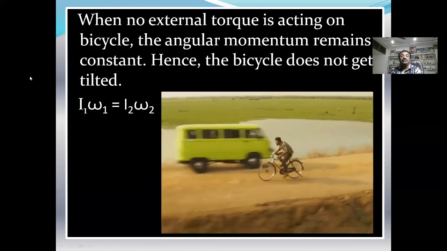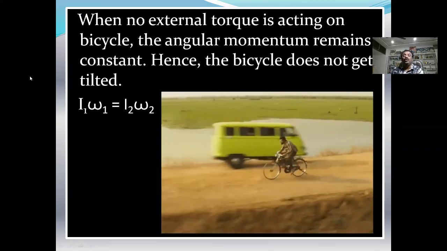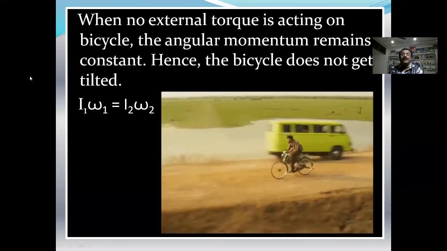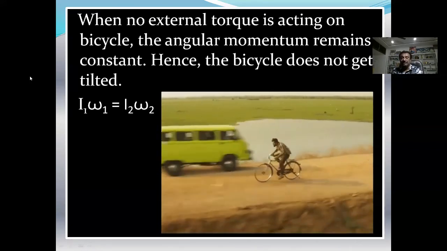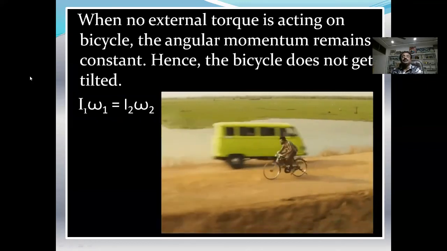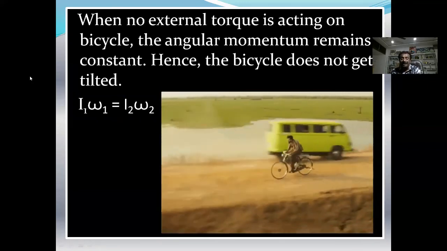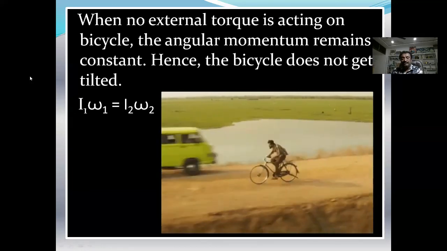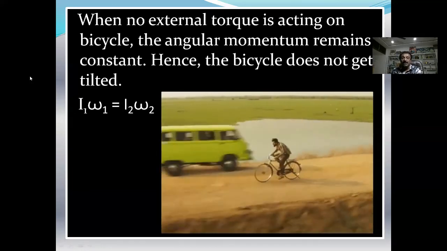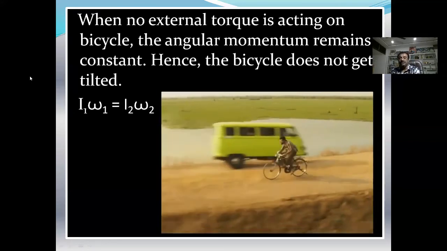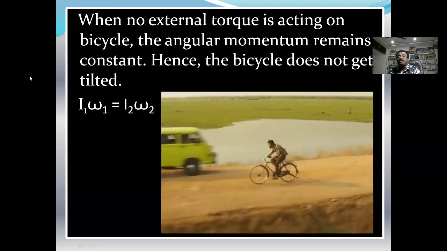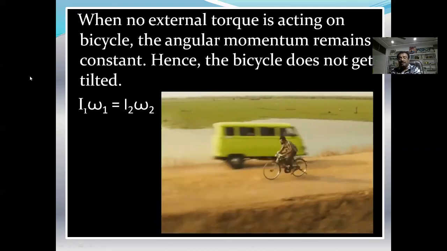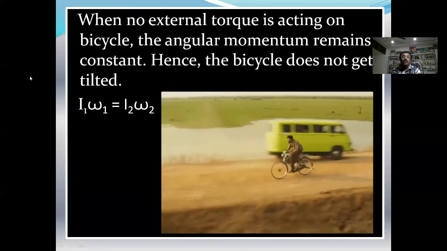You may also observe all the different physical quantities you people studied in rotatory motion: angular displacement, angular velocity, angular acceleration, moment of inertia, torque, angular momentum, the law of conservation of angular momentum. So these are the parameters you people studied in pure rotatory motion. All these parameters are essential to describe the pure rotatory motion of rigid bodies.